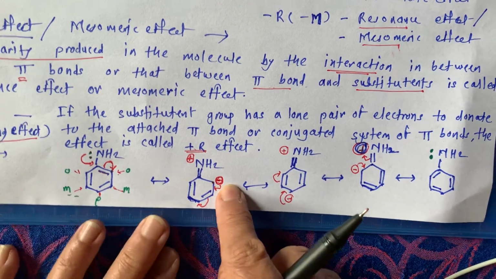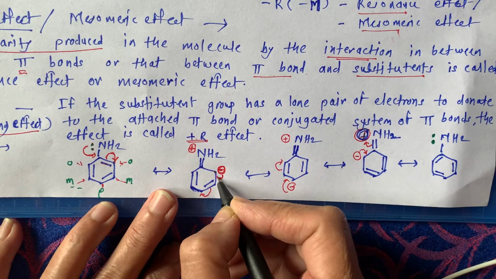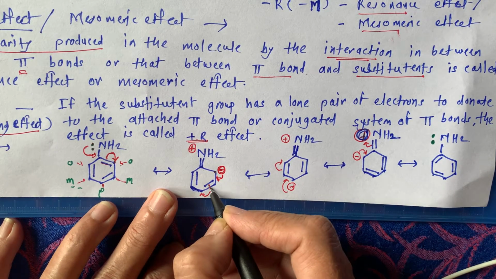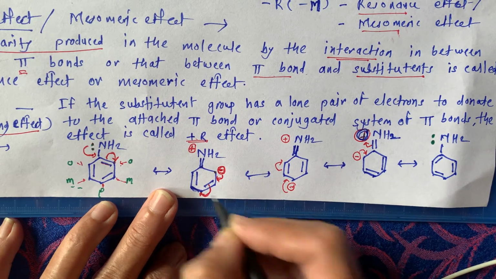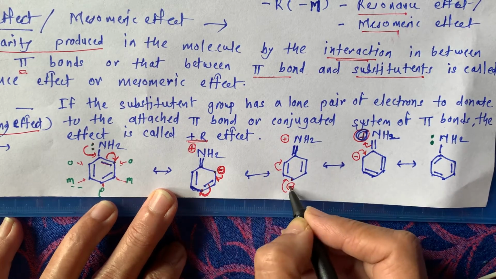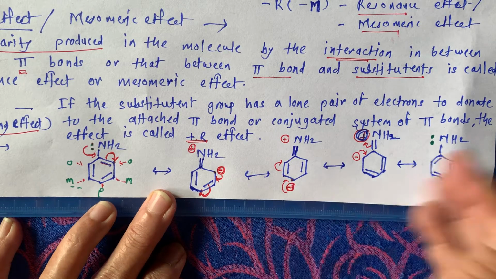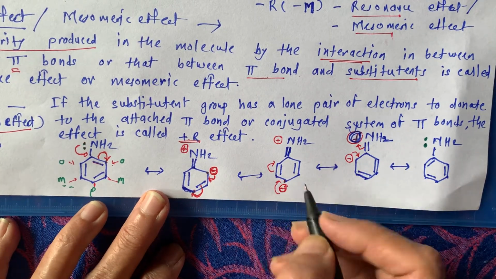Okay, what is going to happen next? Now this negative charge is going to move like this, and that's why these pi electrons are going to move on this carbon, and so they form negative charge here. Again next delocalization is possible.